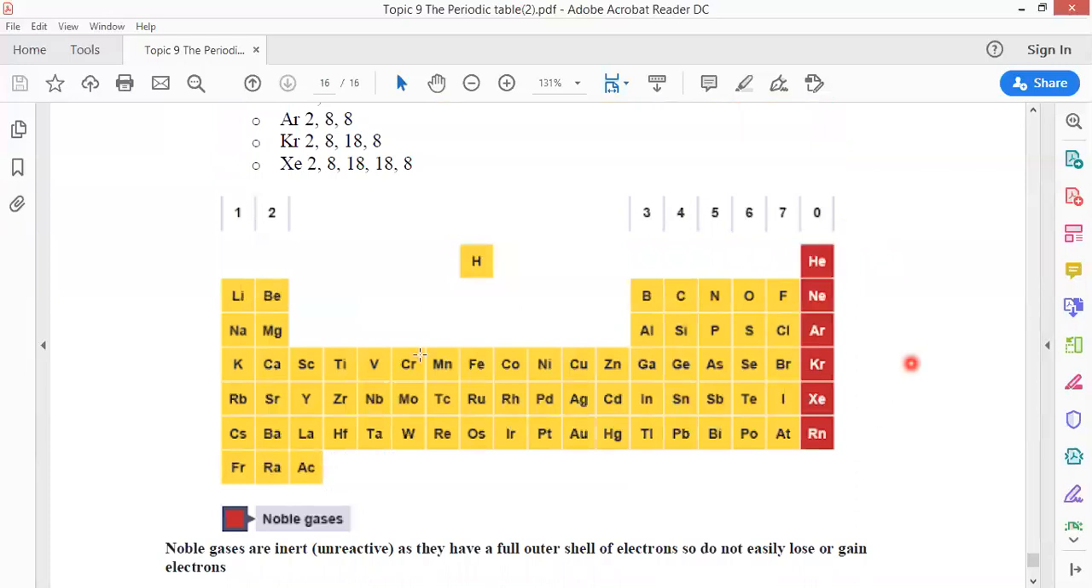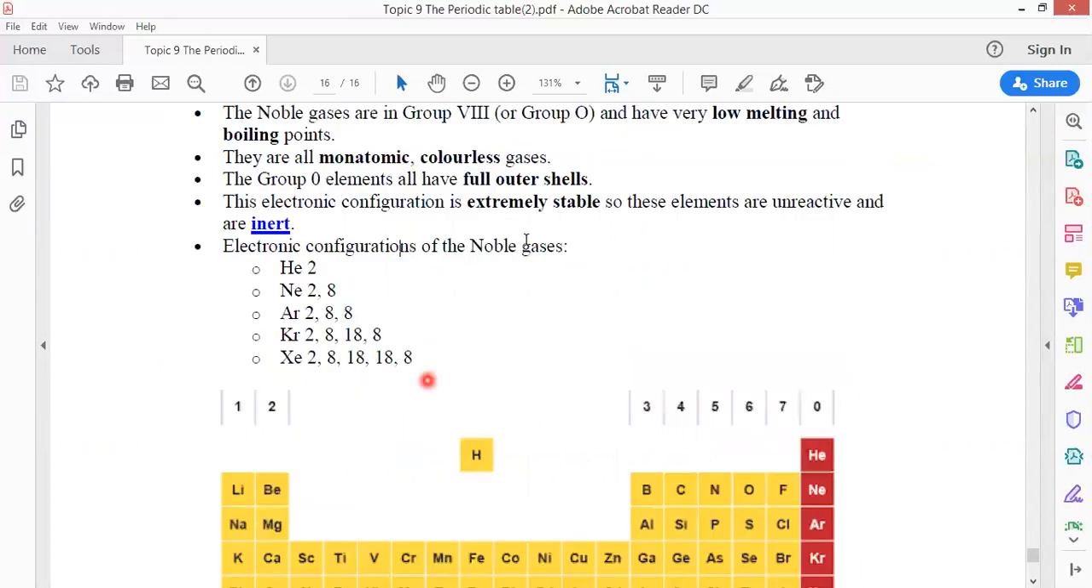These elements are unreactive. Why? Because they have full outer shells. Helium is an exception because it has only 2 electrons, but neon, argon, krypton, and xenon have 8 electrons in the outermost shell, as you see here.